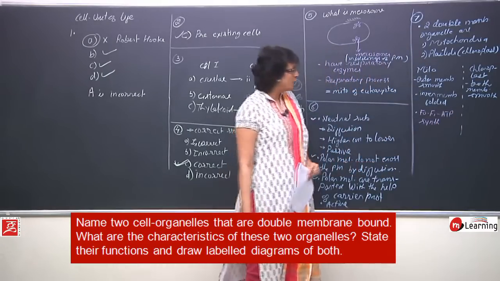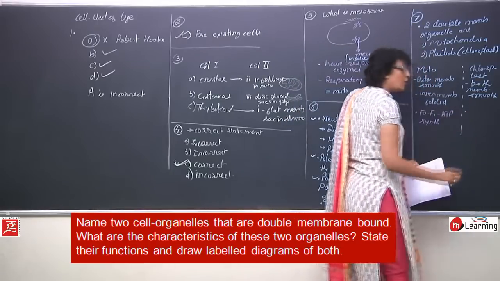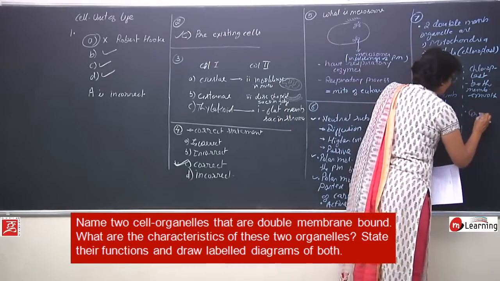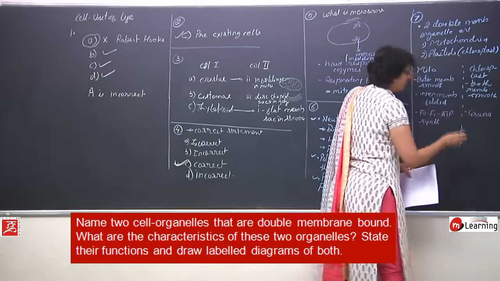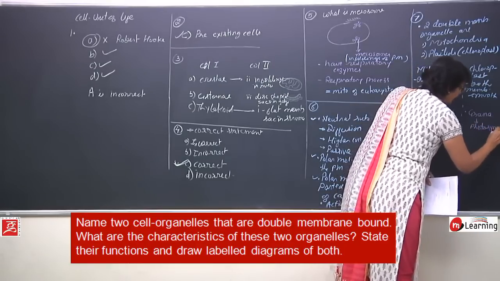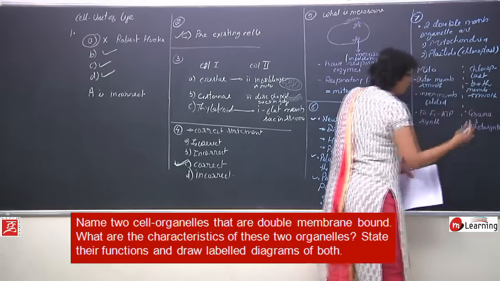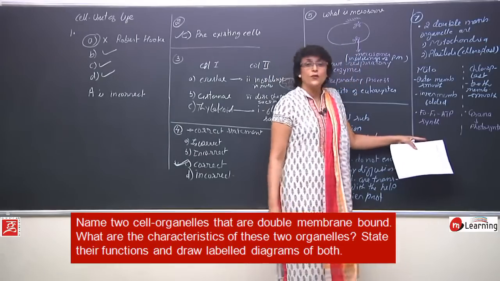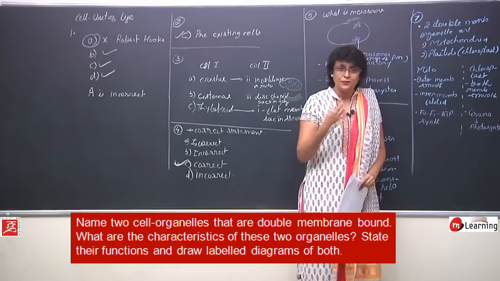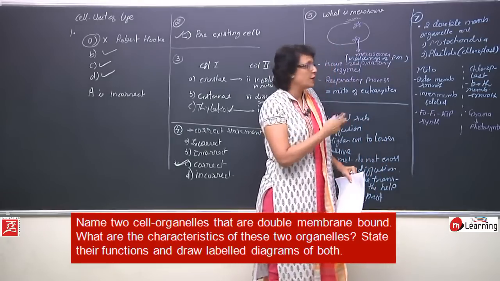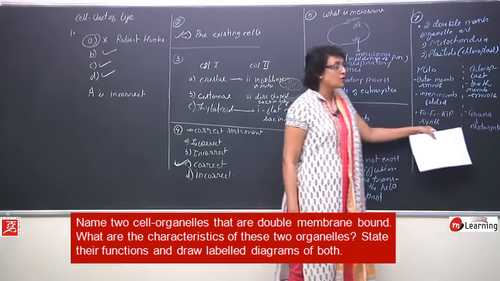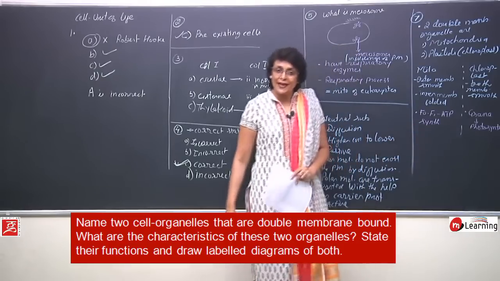In case of chloroplast, there are thylakoids which are arranged in the form of grana, which help in photosynthesis. So, function wise, mitochondria is known as the powerhouse of the cell and chloroplast is the food factory of the cell. One more difference, mitochondria are present in both plant and animal cells, whereas chloroplasts are present only in plant cells.